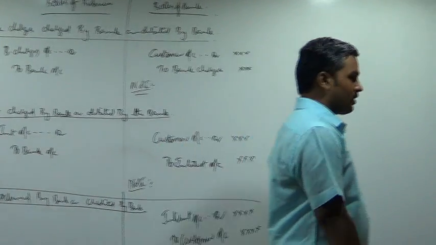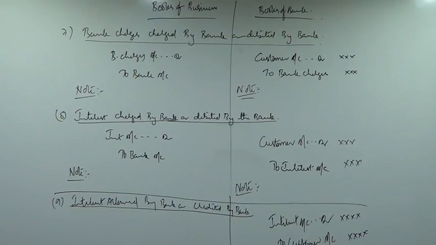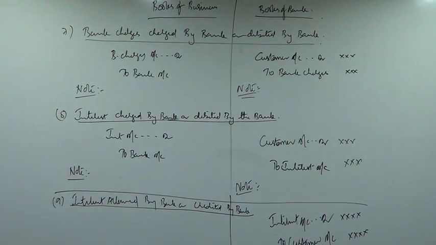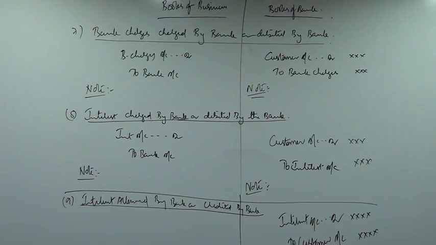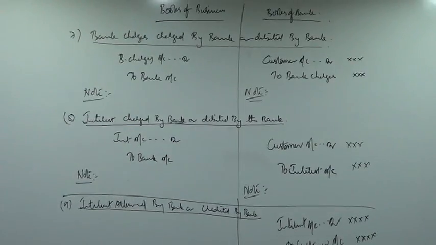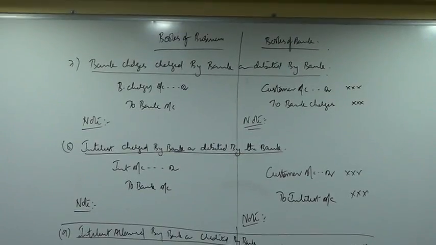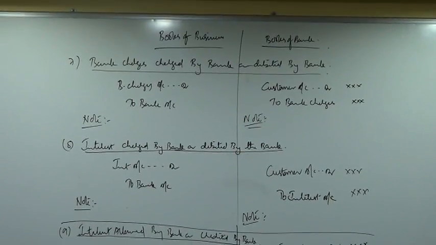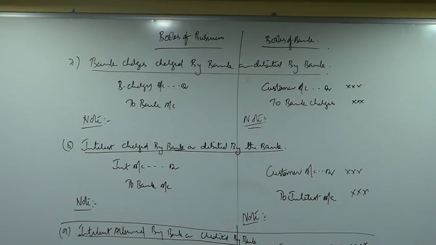Write down the entry in the books of the business. What is the entry in the books of the business?